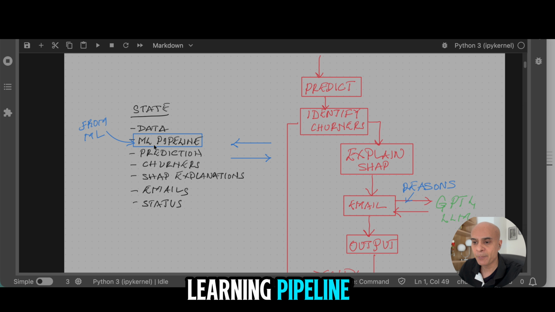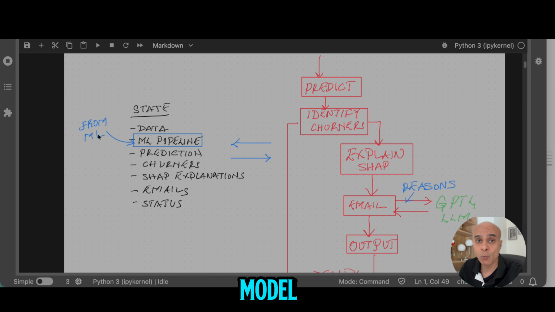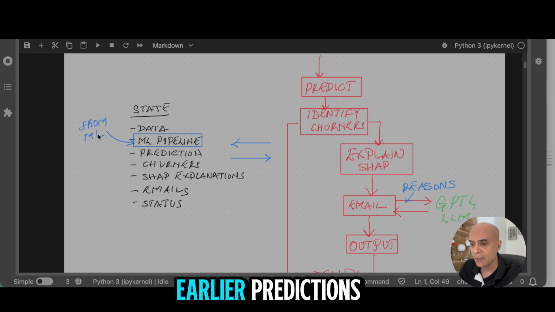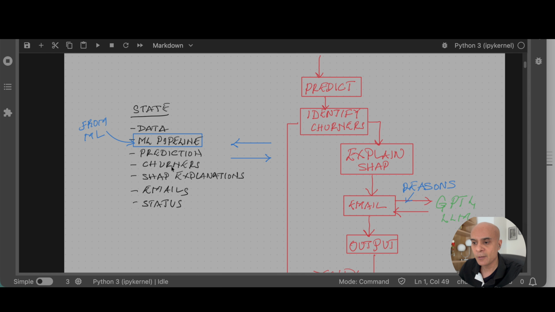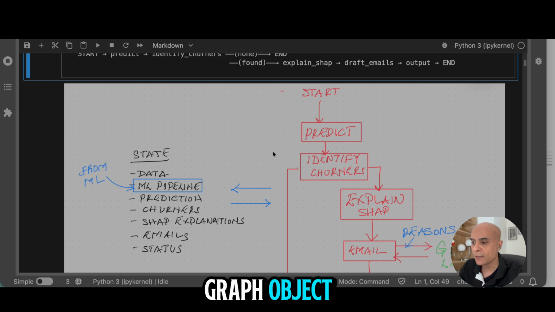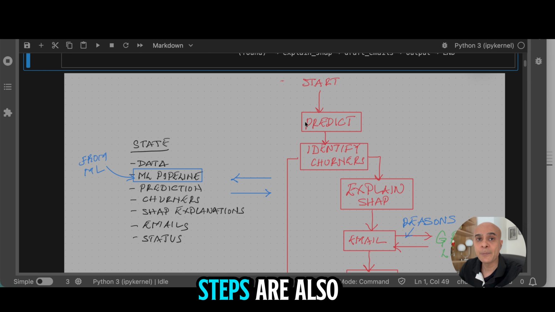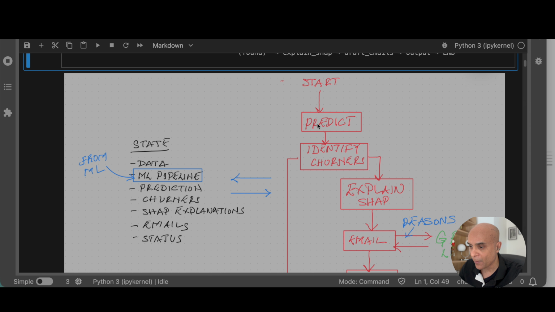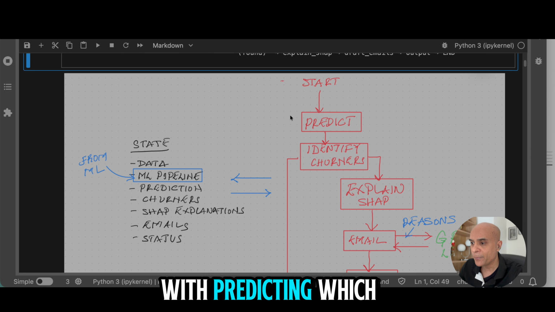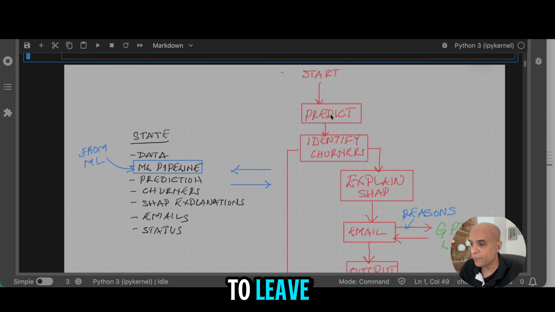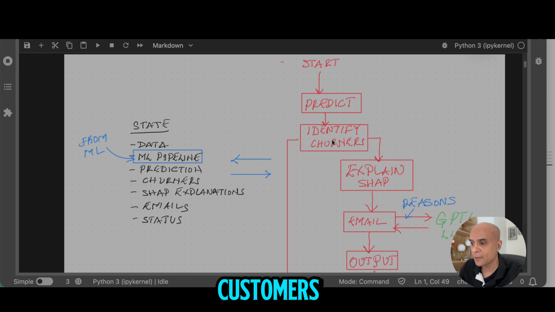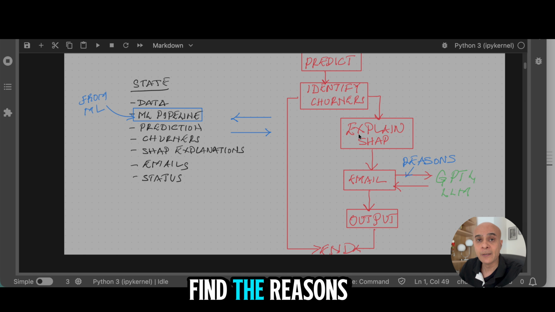So this machine learning pipeline is coming from the machine learning model we have created earlier: predictions, churners, reasons why customers are going to leave, emails, as well as status. And then it has a graph object, which is basically a connection of different steps. All these steps are also called nodes. So we start with predicting which customers are going to leave. We identify those customers, and then we find the reasons why these customers are going to leave.